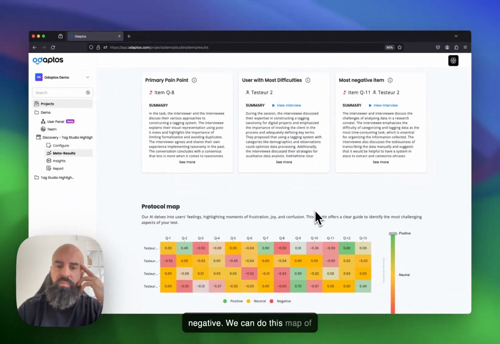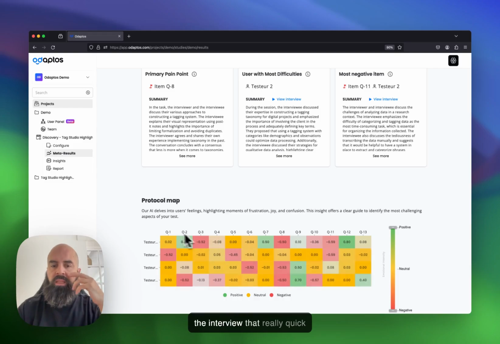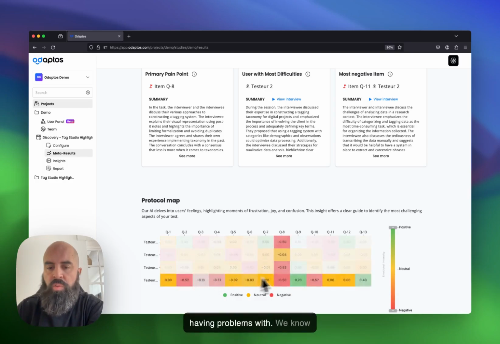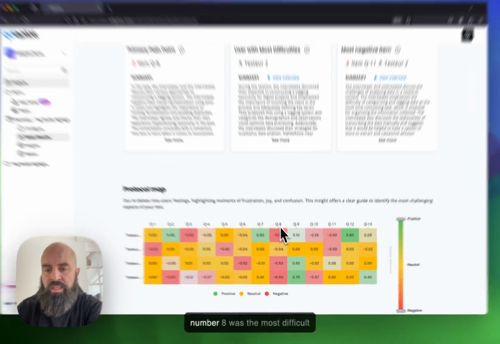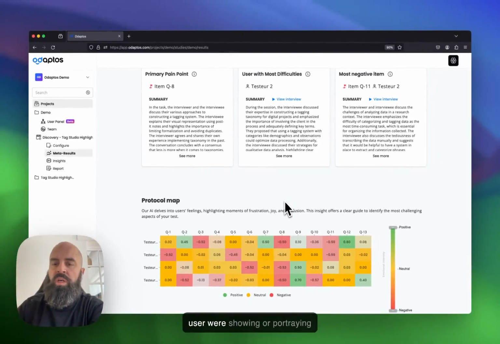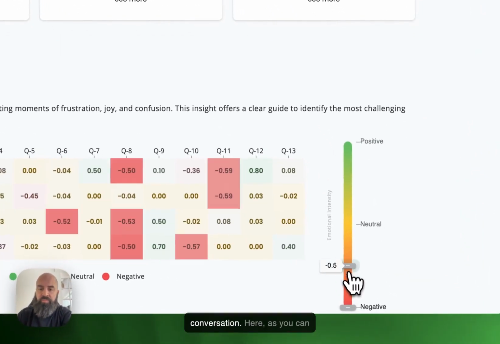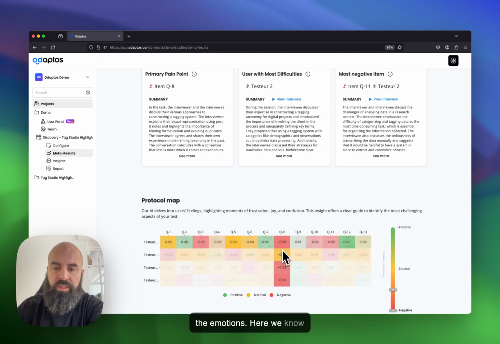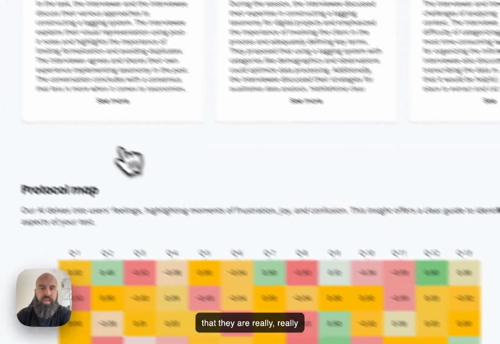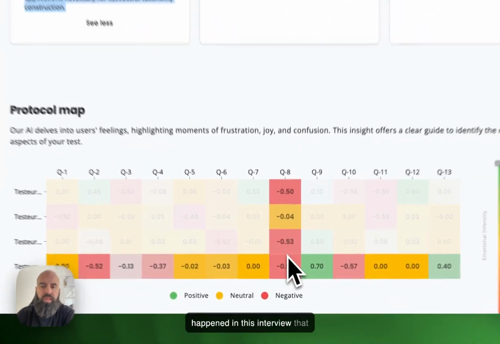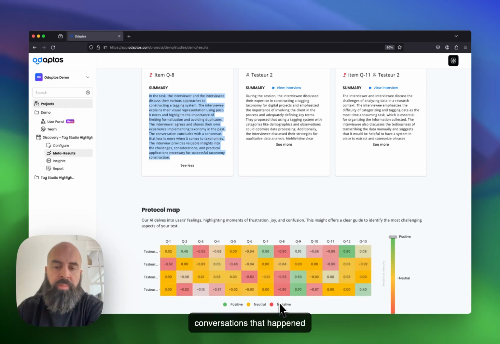And we can make this map of the interview that quickly tells us where the user was having problems. So we know that, for example, task number 8 was the most difficult one, as it was the one where the user was portraying the most negative aspects of the conversation. So here, as you can see, I can filter by intensity of the emotions. Here we know that they are really, really negative. And then we have a small summary of everything that happened in this interview. That is the resume of all the conversation that happened here.